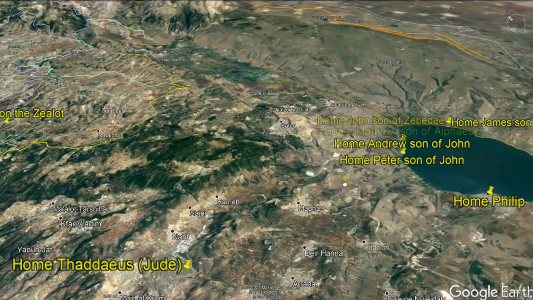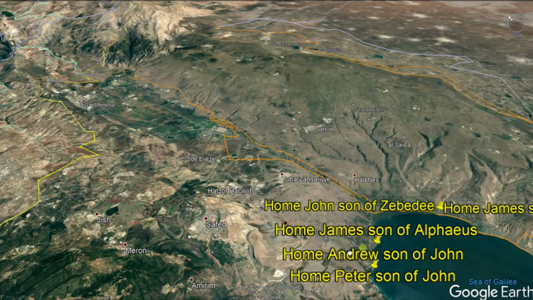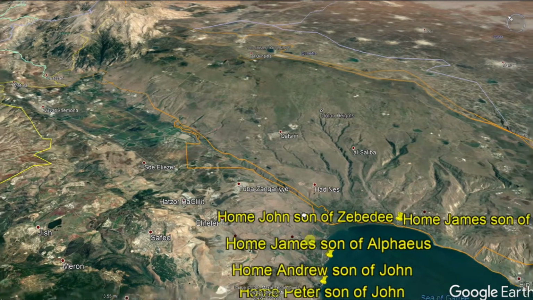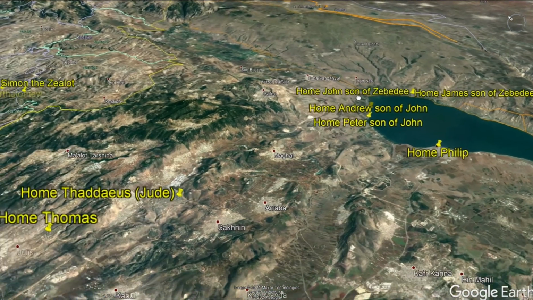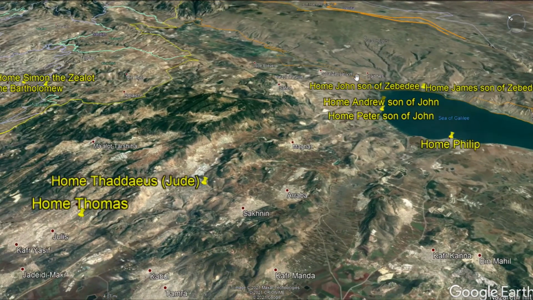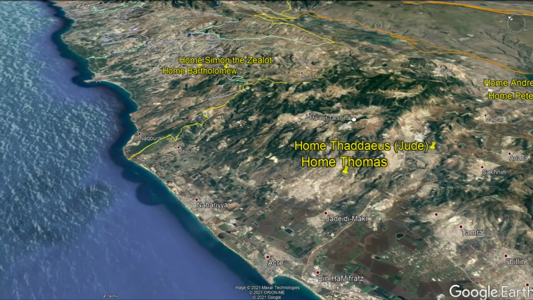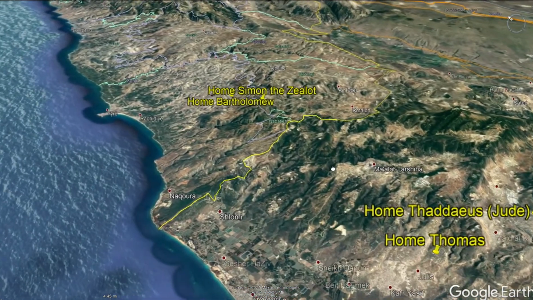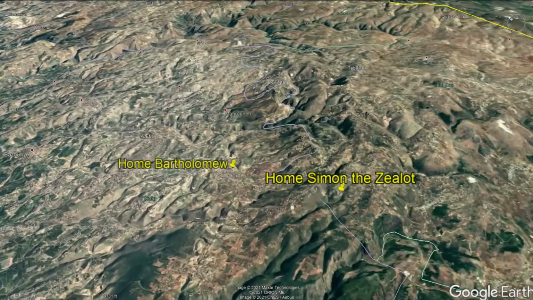Or he could have gone on this other road and ended up at the more north part. So that would have been the huge area, 7 of the disciples right there from that area. And then we have this mountainous area going back over to the Mediterranean Sea. We have Thaddeus, Thomas, Simon, Bartholomew.